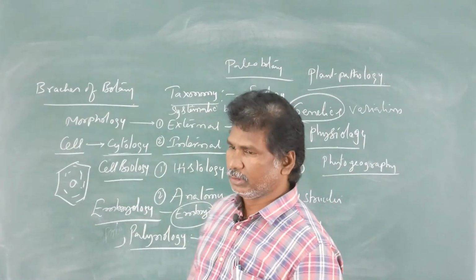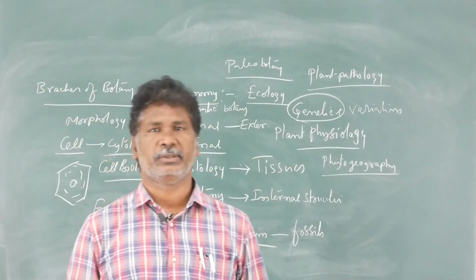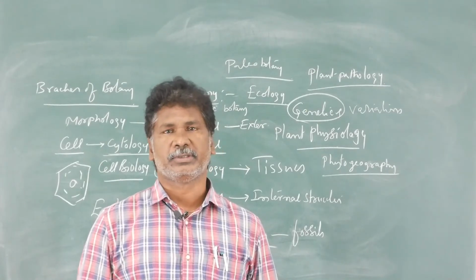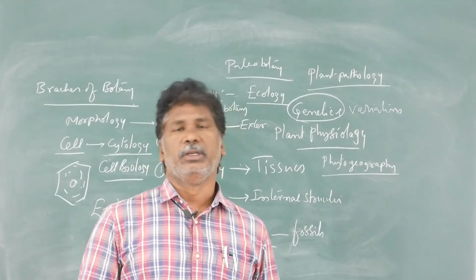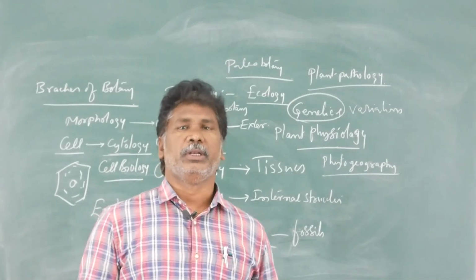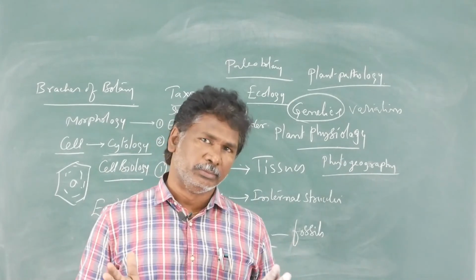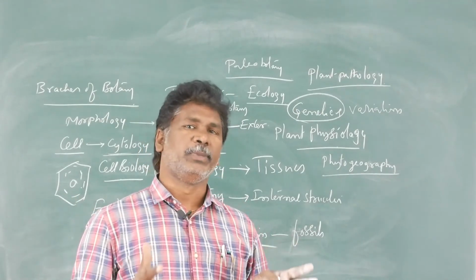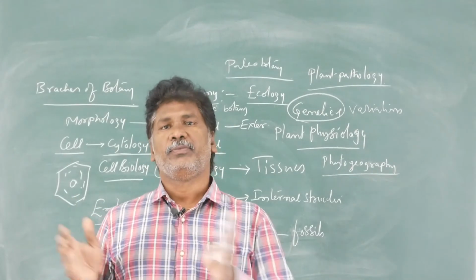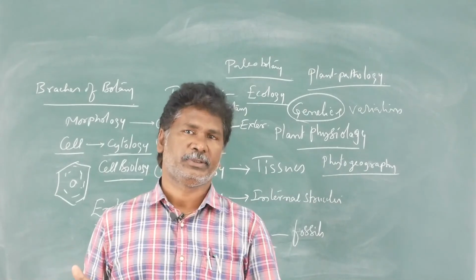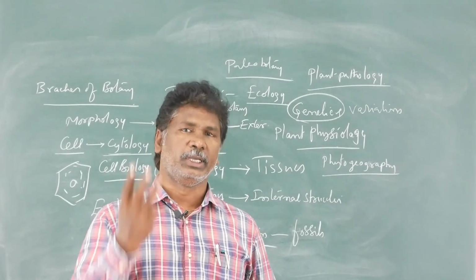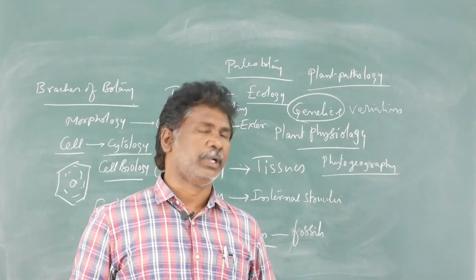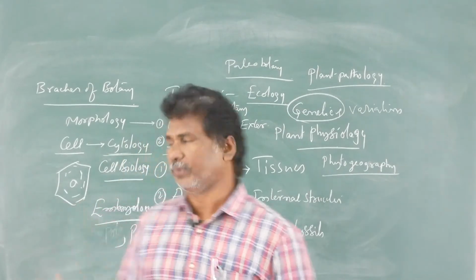So these are also different types of branches in botany. In the plant kingdom there are non-flowering plants and flowering plants. Non-flowering plants are called cryptogams. Flowering plants are called phanerogams. Cryptogams include Thallophyta, Bryophyta, Pteridophyta. Thallophyta includes algae and fungi.